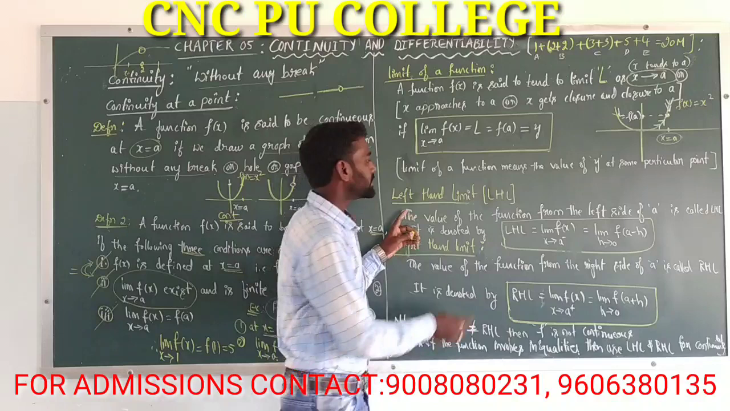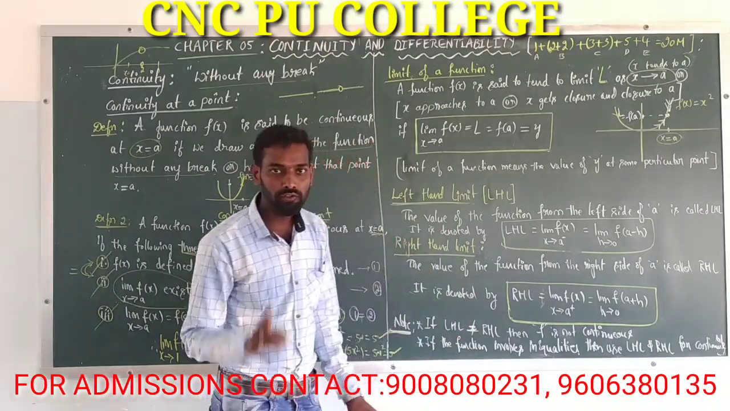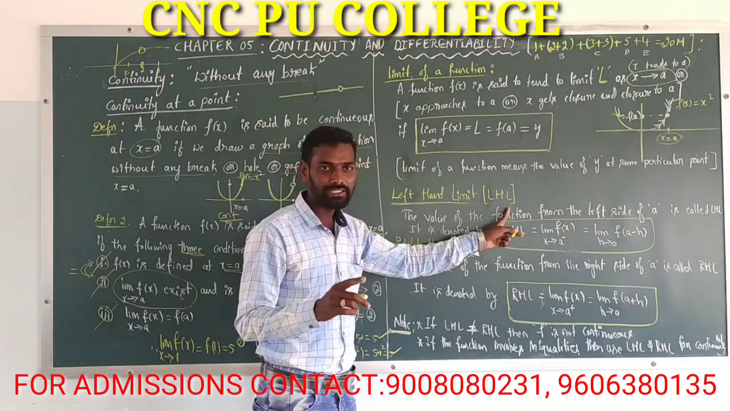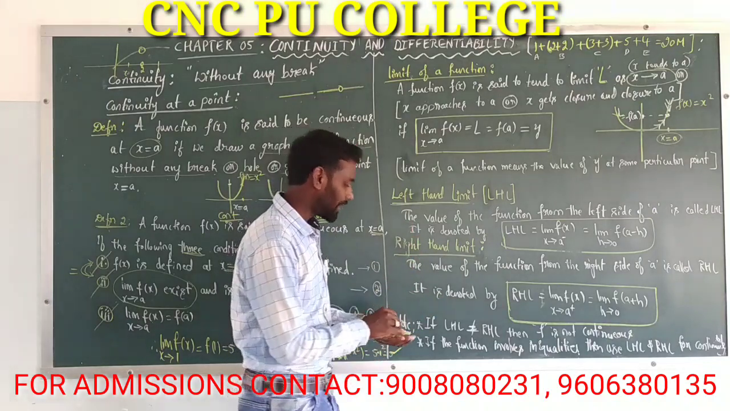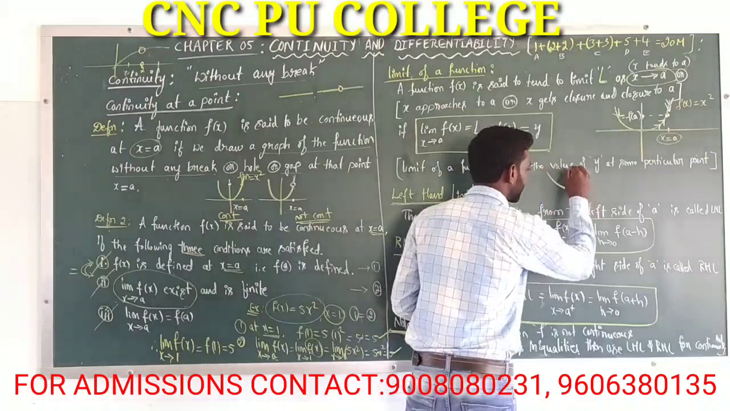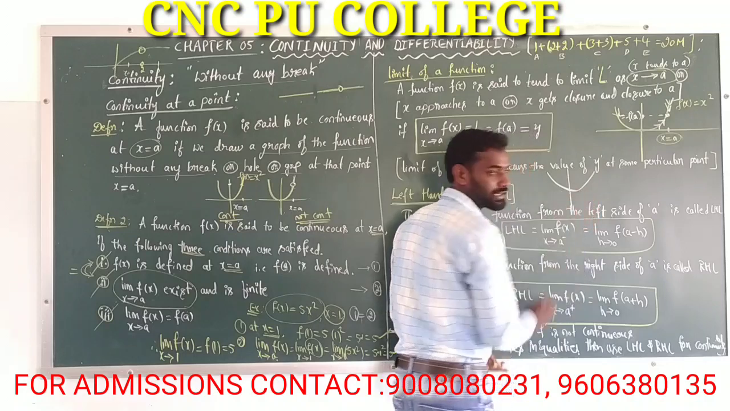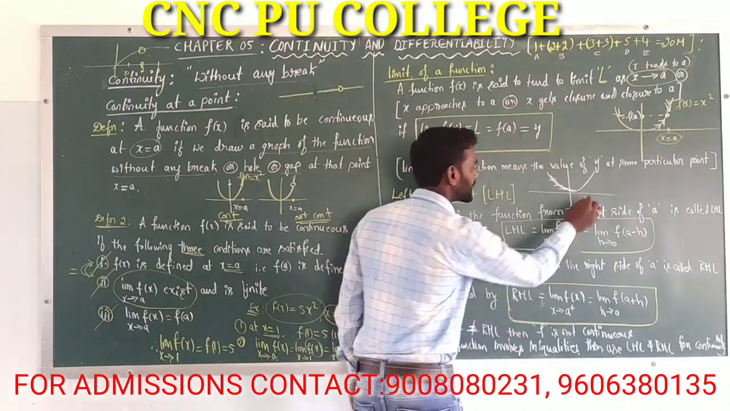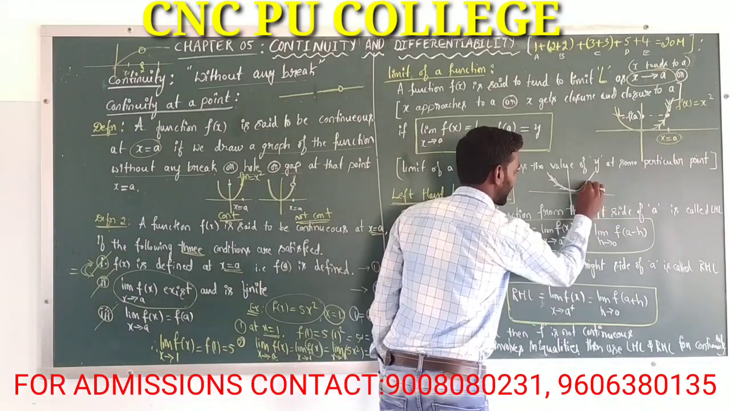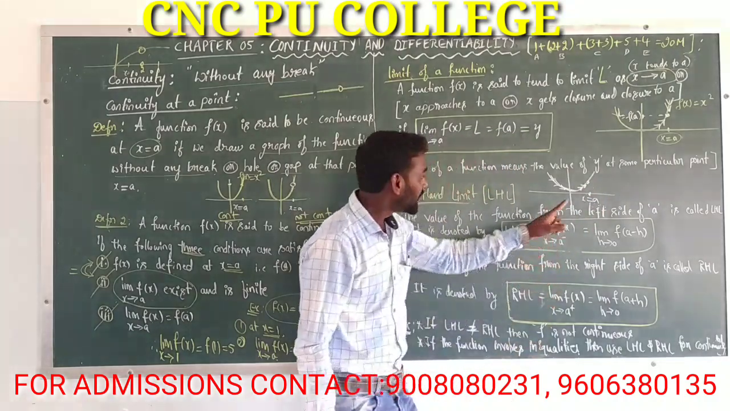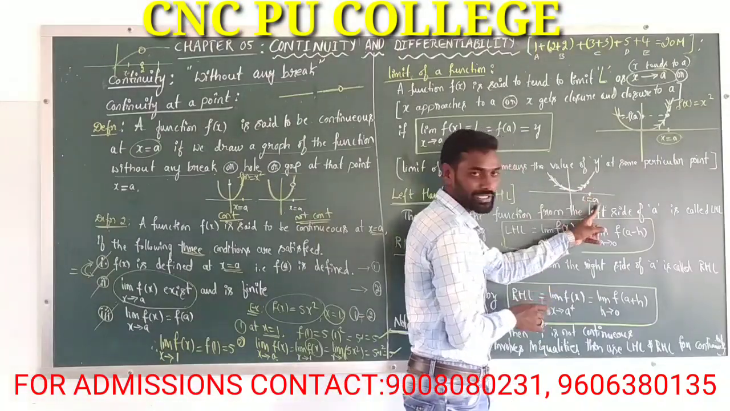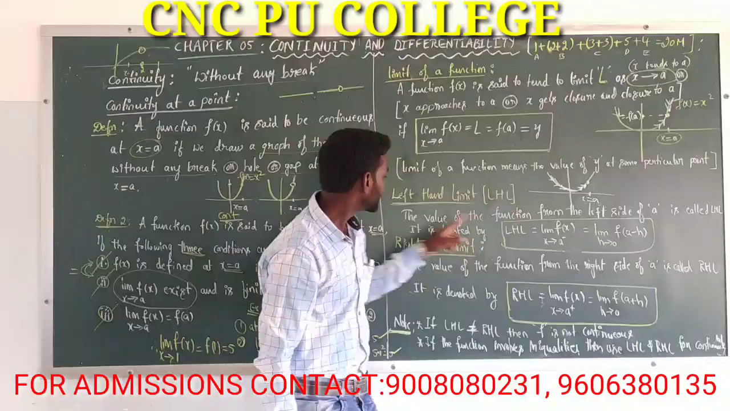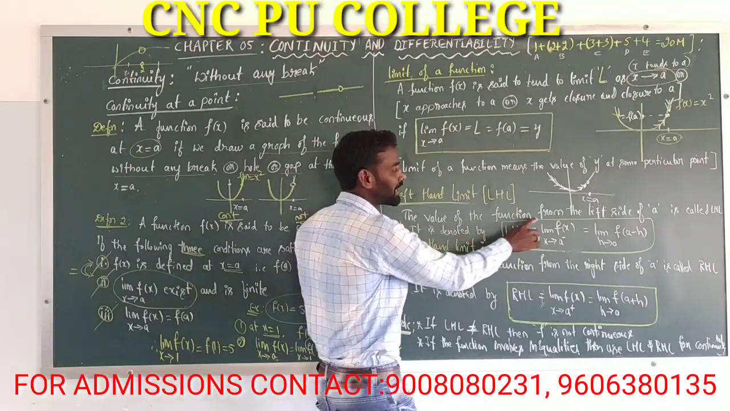Now, here there are two types of limit of a function. The first one is the left hand limit, denoted by LHL. Left hand limit means the value of the function. For example, this is the graph of the function. Here observe the value of the function from the left side of a. This is x equal to a, so the value of the function as x approaches a from the left side of a is called what? Left hand limit.